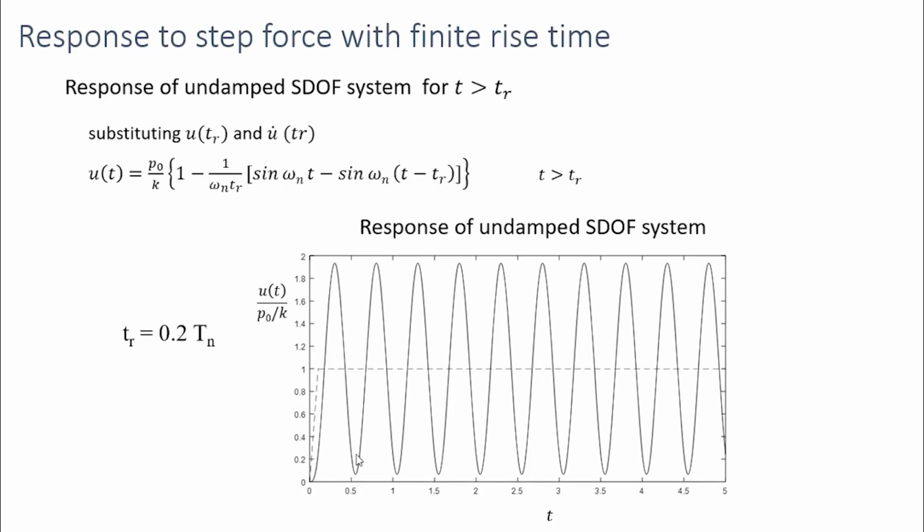Now let's see for TR is equal to 0.2 times the natural period. So in this case, the rise time is very low, so this response is very close to the step force, where the force is suddenly applied. In the case of a step force, the amplitude was twice that of the static response. Here, when the rise time is 0.2 times Tn, that is when we have a small rise time, the amplitude is very close to 2.